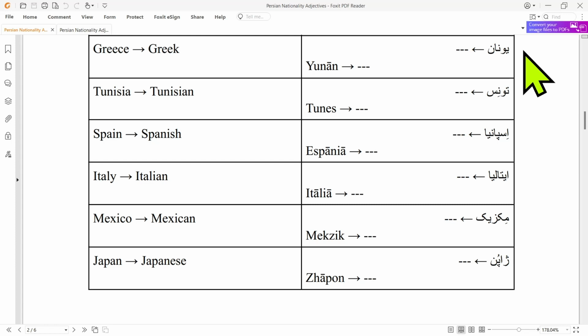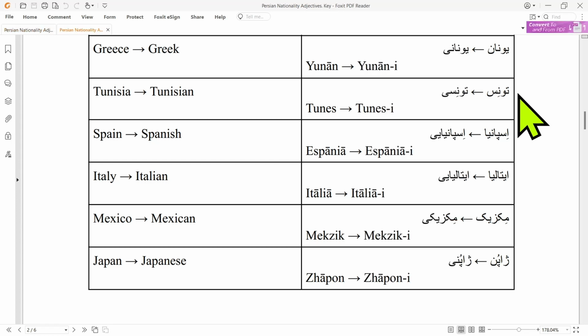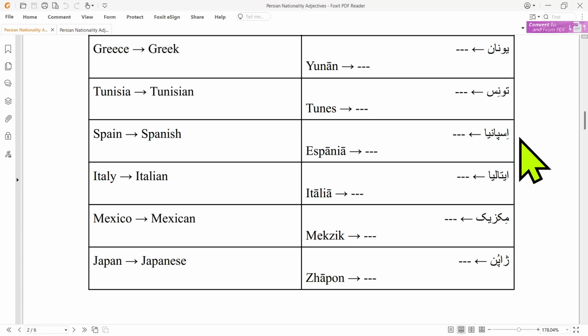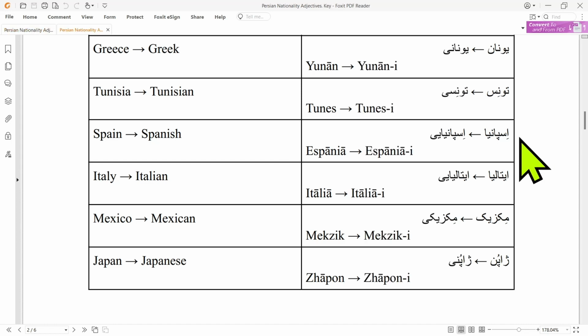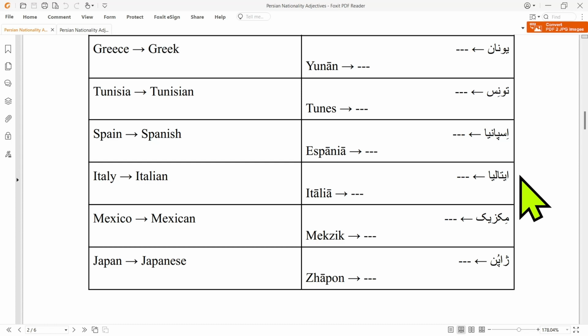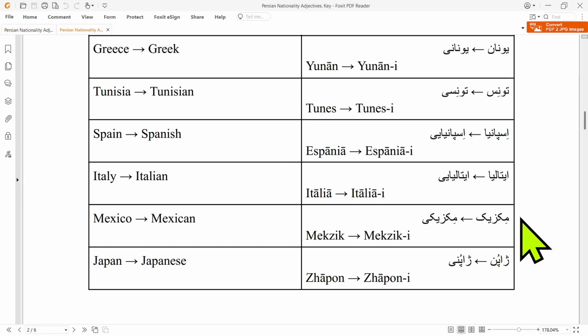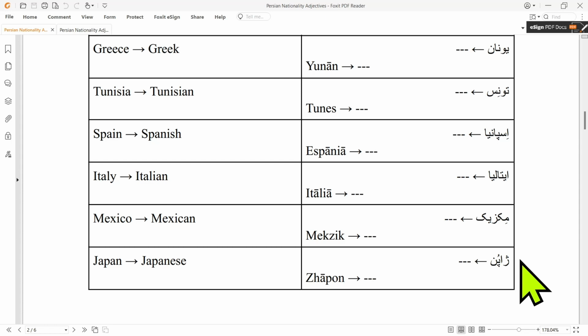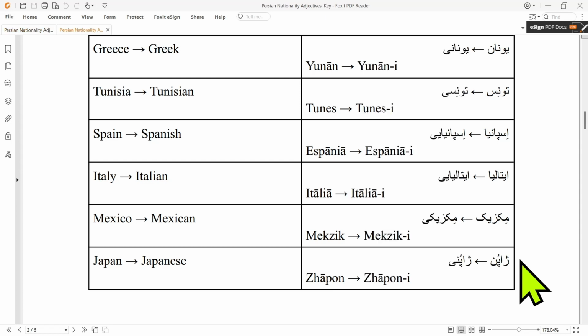So Greek is Yunani. Tunisia is Tunis. So Tunisian is Tunisi. Spain is España. So for Spanish, we have Españai. Italy is Italia. So for Italian, we have Italiai. Mexico is Mexic. So for Mexican, we have Mexiki. And Japan in Persian is Japon. So for Japanese, we have Japoni.